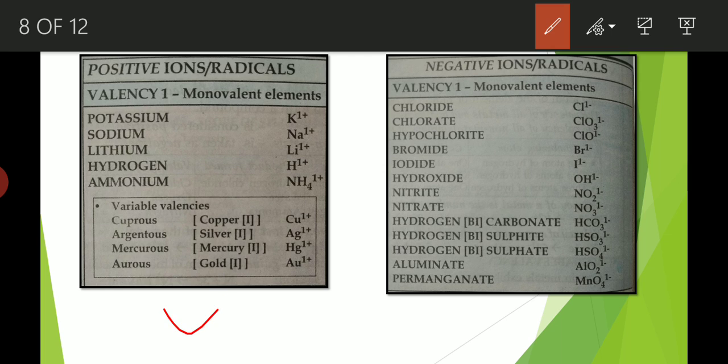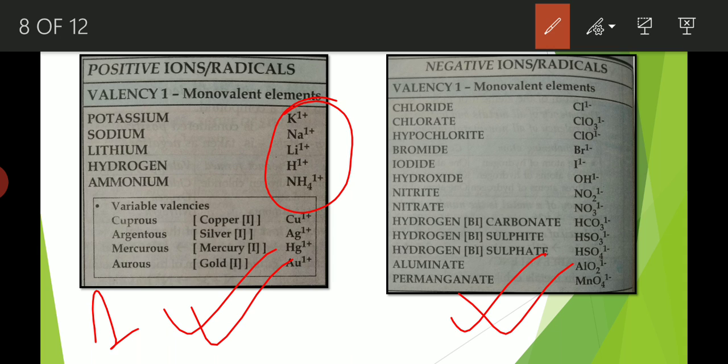Now this table shows those cations having valency 1. See, potassium, sodium, lithium, hydrogen, ammonium, all these have valency 1. And this table shows anions having valency 1.